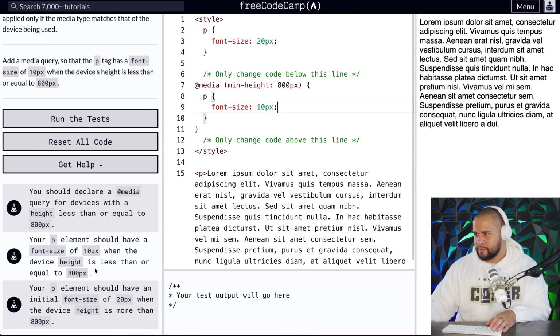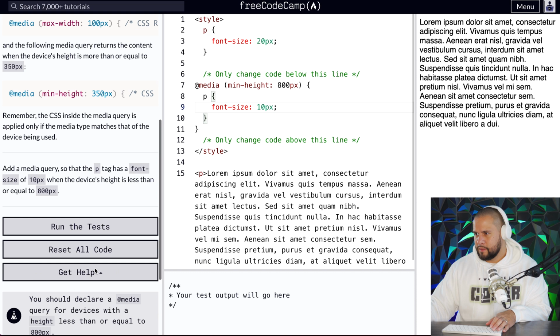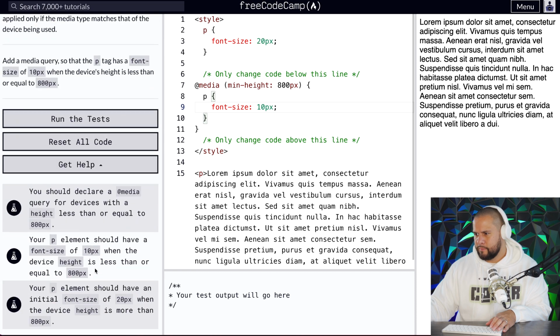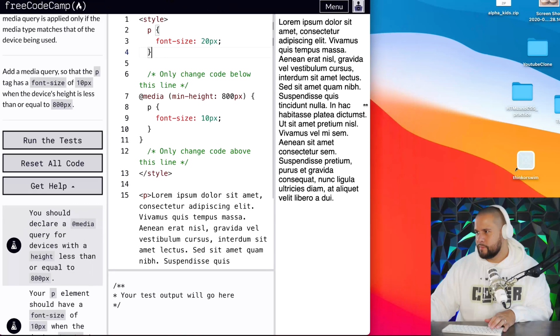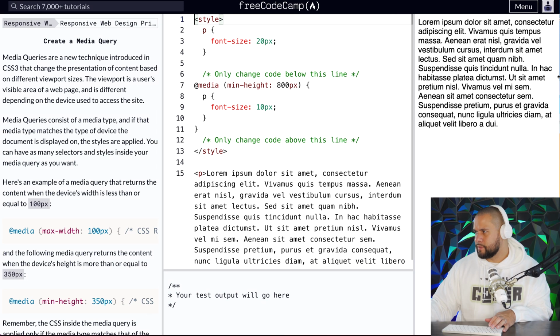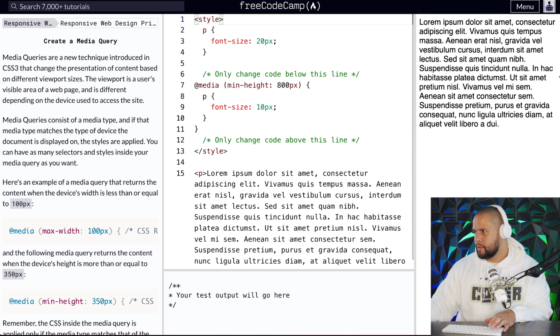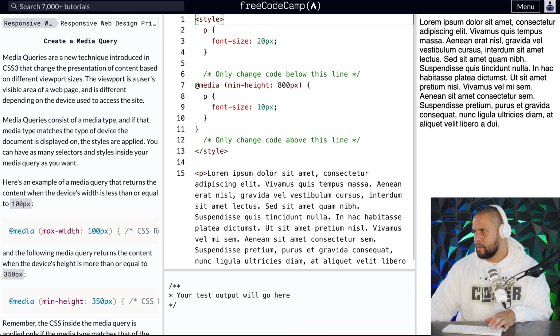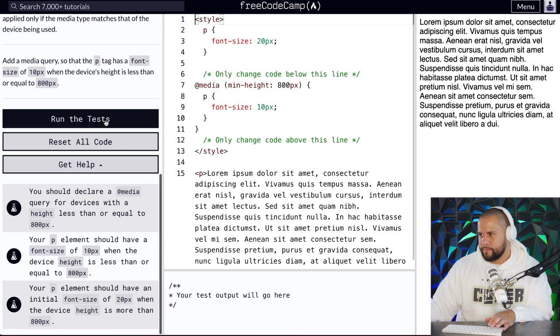Is less than. Your P element should have an initial font size of 20 pixels when the device height is more than 800 pixels. So I'm guessing that's it right here. So let's resize this and see if it actually works. Okay, not sure what happened there. It just completely disappeared. All right, let's run that and see if it works.